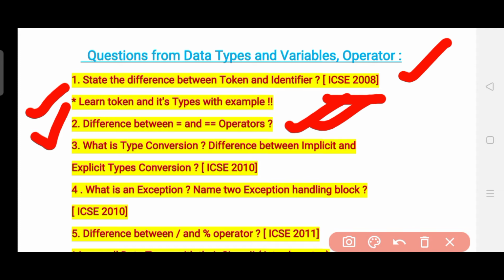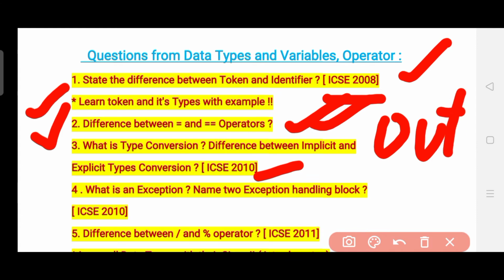Let's see the third question. The third question asks what is type conversion, and we need to give the difference between implicit and explicit type conversion. This question was specifically asked in the year 2010. So yes, this is an important question, type conversions, and you should also know how one type gets converted into another, because it may get asked in the output finding. Okay, so you may get this question in the output finding also,